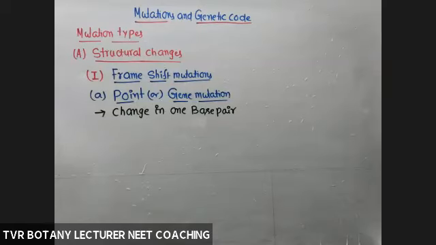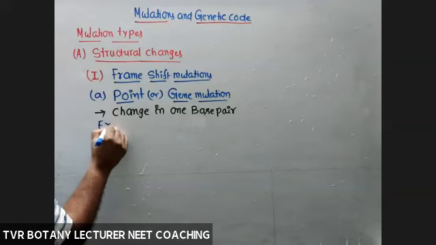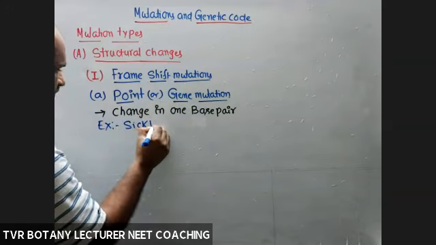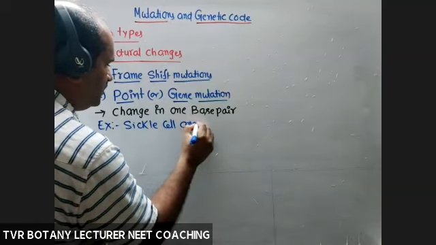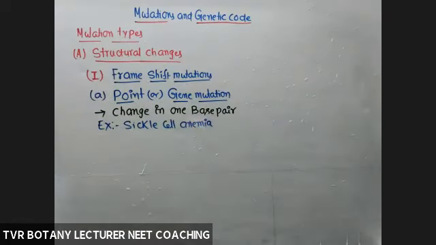Change in one base pair. For this one, the best example is sickle cell anemia. Sickle cell anemia.